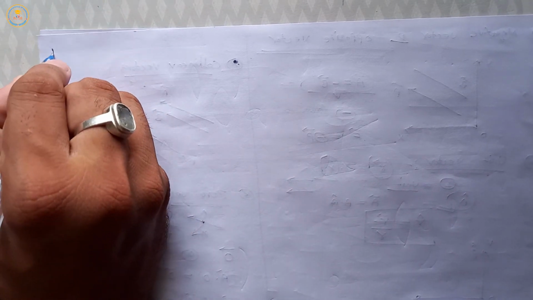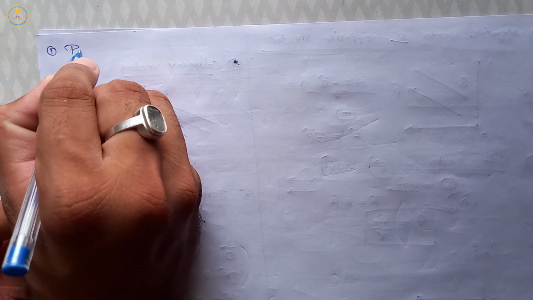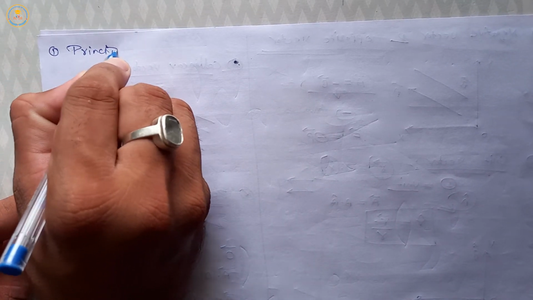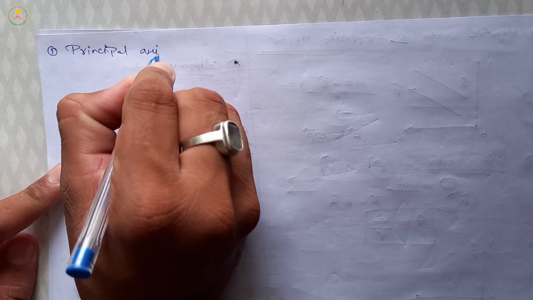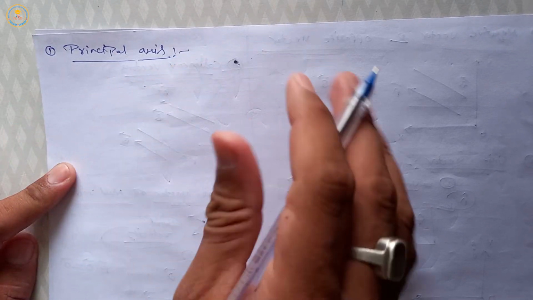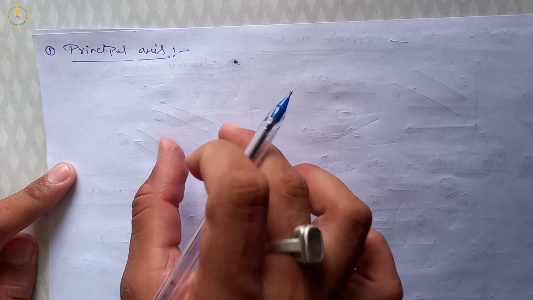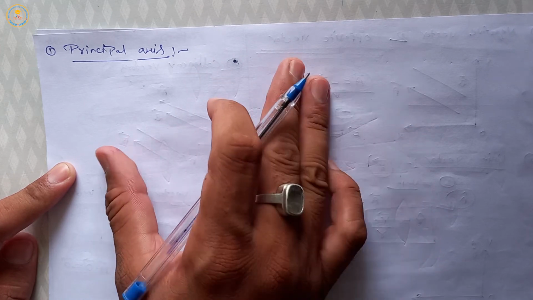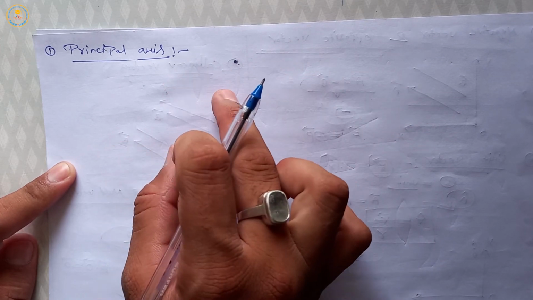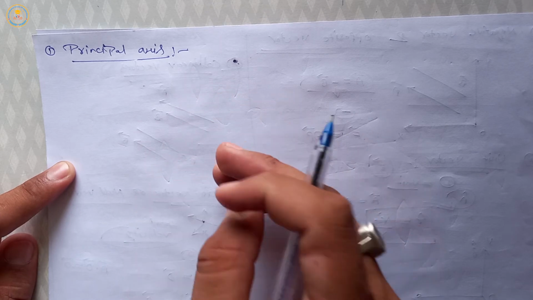First is principal axis. What is principal axis? A line joining the two centers of curvature of two spherical surfaces is called principal axis.